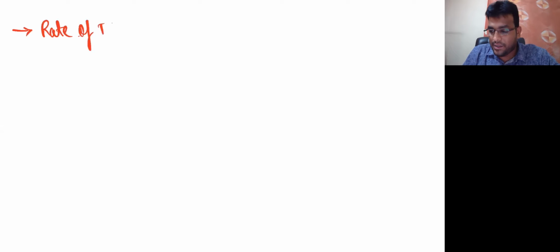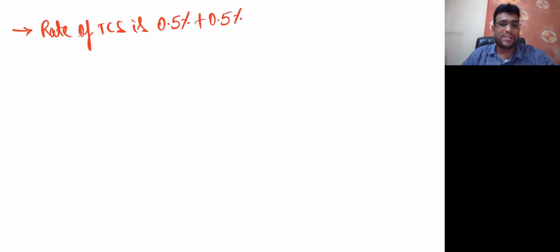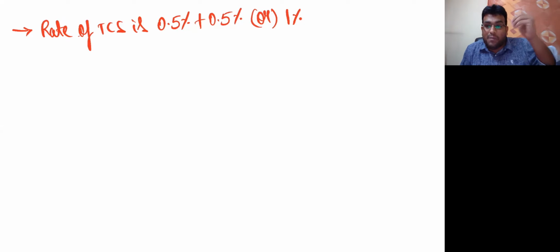Rate of TCS is what percent, sir? 0.5% plus 0.5%, or directly it will be 1% in case of IGST. And in TDS, we have a special point: TDS will apply only when contract value is more than 2.5 lakhs. Here the 2.5 lakhs condition is not there. And in TDS, I told one special point: if the location of supplier and place of supply are both in one state and the location of recipient is in another state, then the provisions of TDS will not apply. Like that, special points are not there in TCS. So, getting clarity, everybody? Very interesting point.